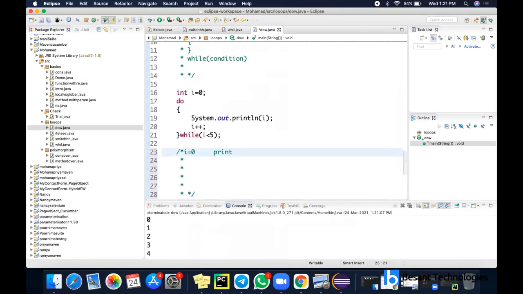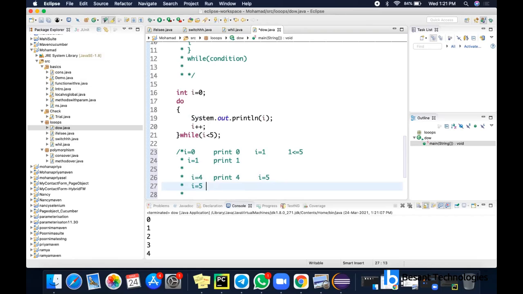It will print 0. After that only the I value will be incremented by 1. And after that only the condition will be checked: 1 less than or equal to 5. If I is equal to 1, then print 1. Like that it will keep on going until it reaches 4. So it will print 4, and after that the I value will be 5, and when it comes again,